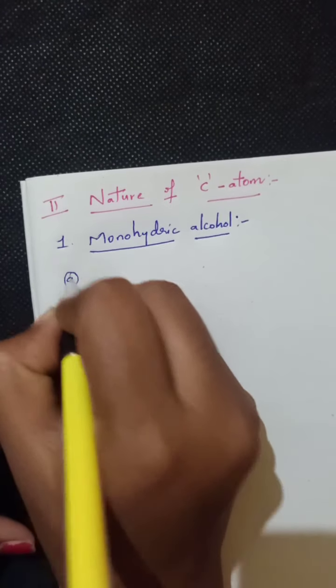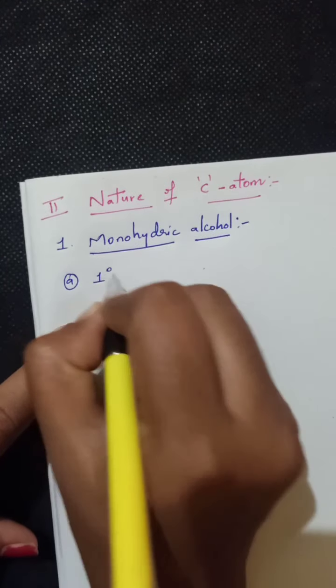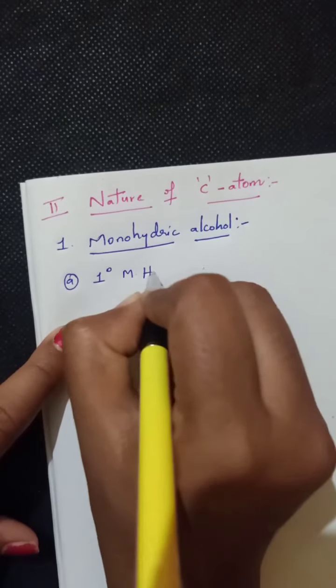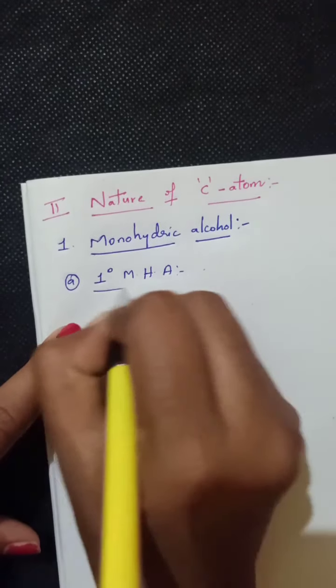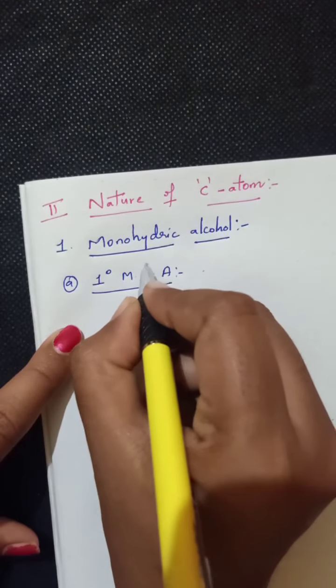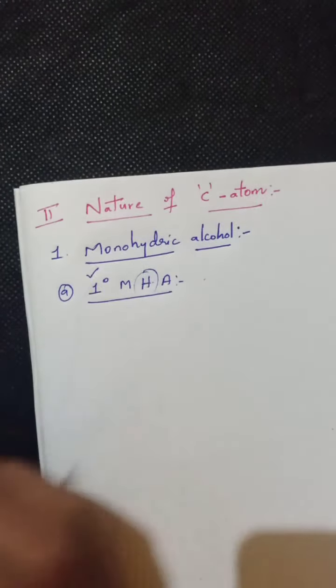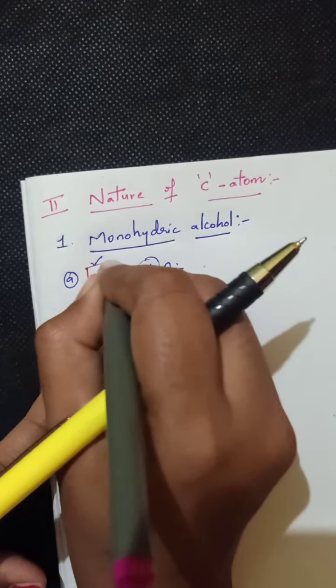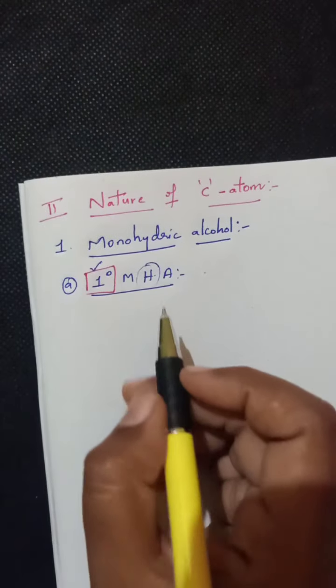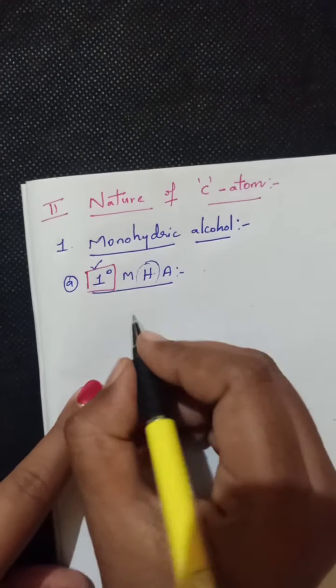First one is primary monohydric alcohol. That means here the hydroxy group is located on a primary carbon atom. So here the nature of the carbon atom is said to be primary.